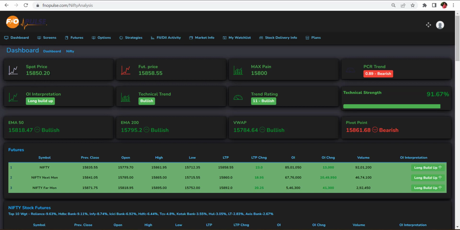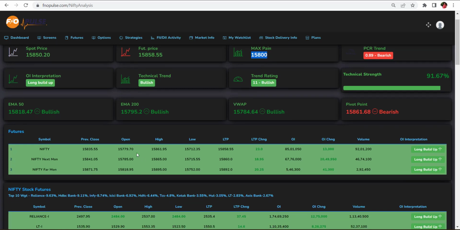The spot price is all about the index price. The future price is the current month future. The max pain we are displaying here. The PCR trend, open interest interpretation, technical trend, trend rating, technical strength. Moving averages such as the exponential moving average 50, 200, VWAP, pivot. All these are mainly used by intraday players for intraday trading as technical analysis.